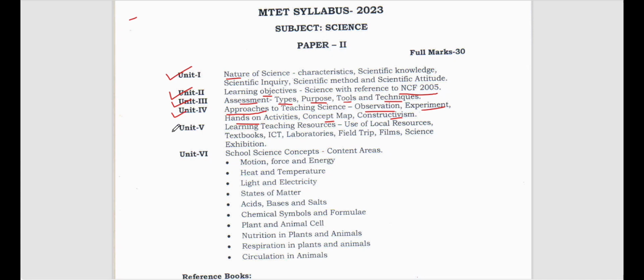Now let's discuss unit 5. Learning and teaching resources. What are the different types of resources we can use in order to make our learning very effective and very efficient? The learning tools or the teaching resources can be the use of local resources. We don't have to go so much for hi-fi resources. Whatever is available locally in your area, you should try to make use of it whenever you are going to impart knowledge or teach in the classrooms.